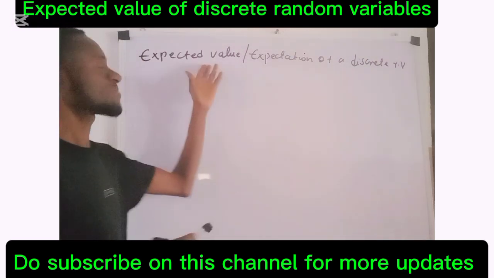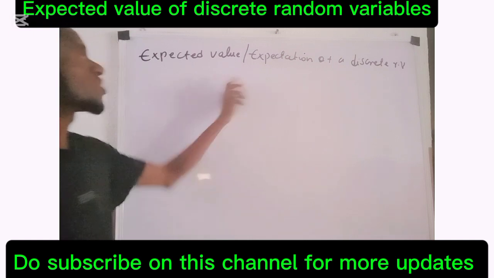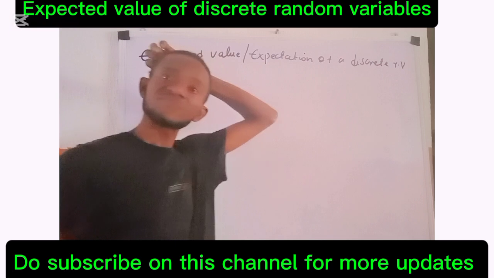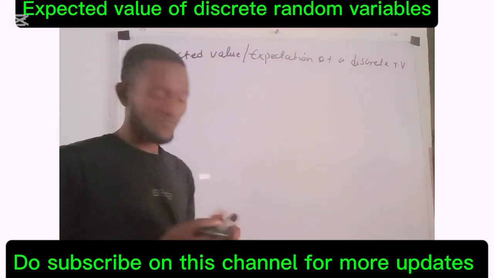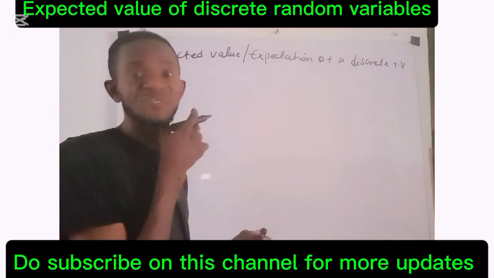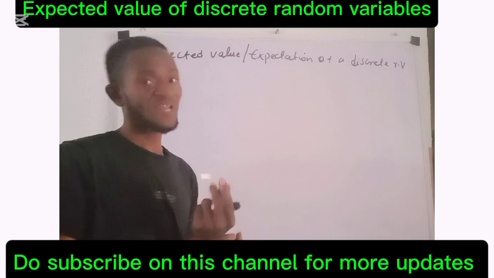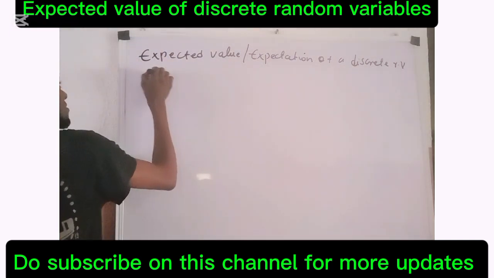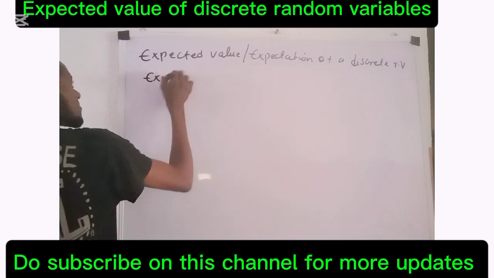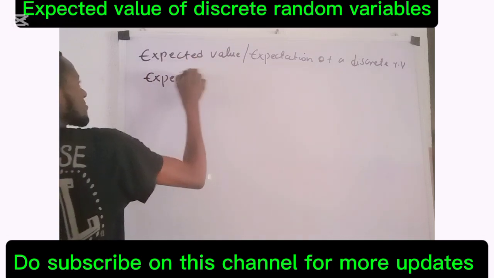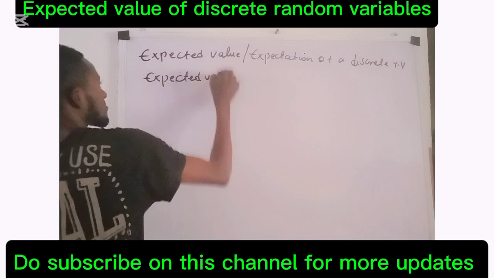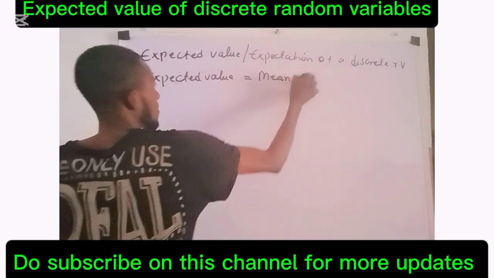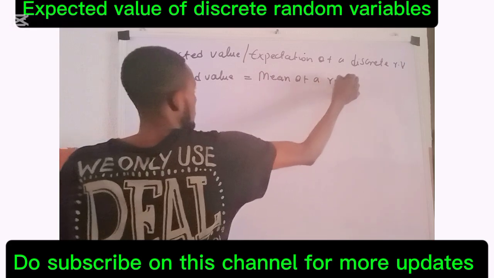What do we mean by expected value? Or what do we mean by expectation of a random variable? Another name of expected value of a random variable is the mean of that random variable. So expected value equals mean of a random variable.